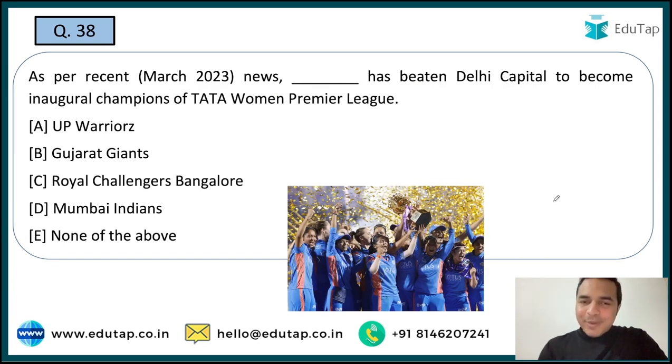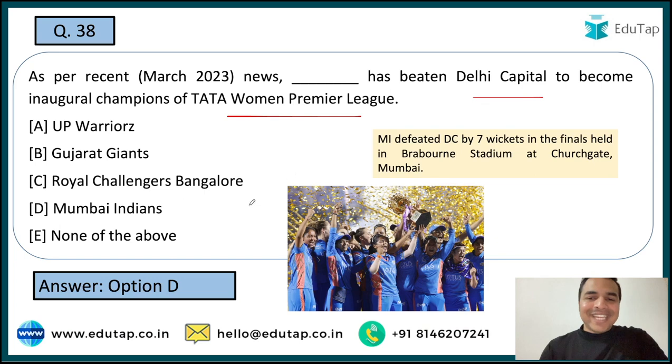So guys, here this particular question is for all the cricket lovers. We all know that Tata Women Premier League, which was the first edition of this particular league, was held this year, और आपको ये बताना है कि वो कौन सी टीम है जिसने फाइनल्स के अंदर दिल्ली कैपिटल्स को बीट किया to become the inaugural champion of the Tata Women Premier League. So here guys, it is very easy for all of you, and the name of that particular team is option D, that is Mumbai Indians. तो मुंबई इंडियंस ने guys यहाँ पर दिल्ली कैपिटल्स को हराकर इस पर्टिकुलर टाइटल को जीता है. और आपके सामने क्वेश्चन एक और है.